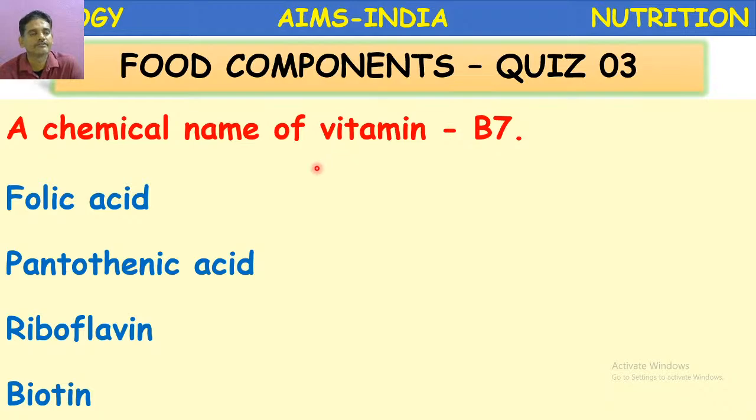Recall. Folic acid, pantothenic acid, riboflavin, biotin. So what is the right answer? Biotin. D is the right answer. Biotin is also called vitamin B7.